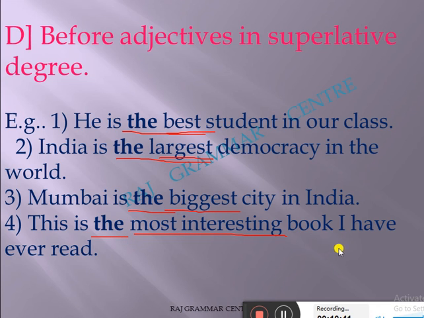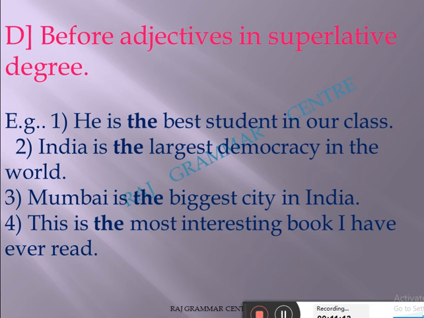So these are the four rules which we have to remember whenever we study the use of the definite article, the. Now, the last part is very interesting because people make mistakes. They learn how to use articles, but they forget where we should not use articles. Because if you use articles where they are not needed, you will become a matter of joke.